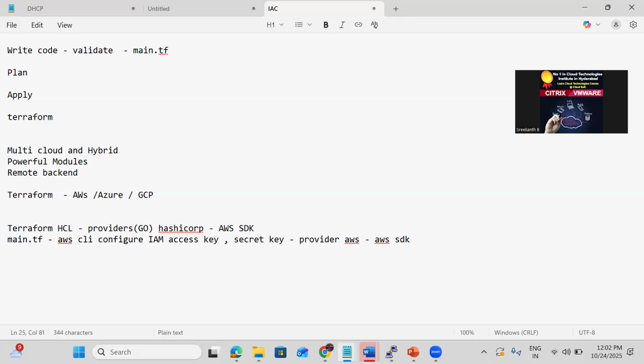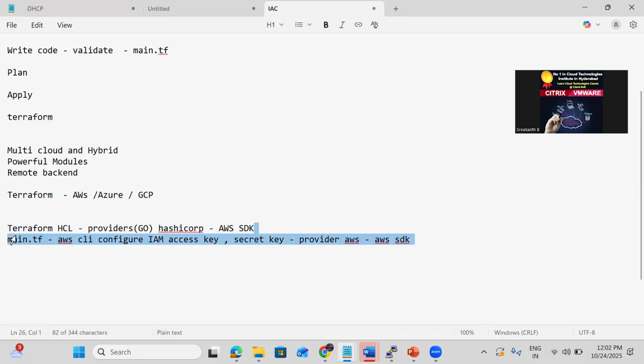Using which language have they developed them, HCL or Go? Go language. Providers are developed in Go, but we are using HCL. And for that HCL file, the extension we keep is .tf. Mostly it is not main.tf itself, but any .tf file we keep. I hope this flow is fine for us.